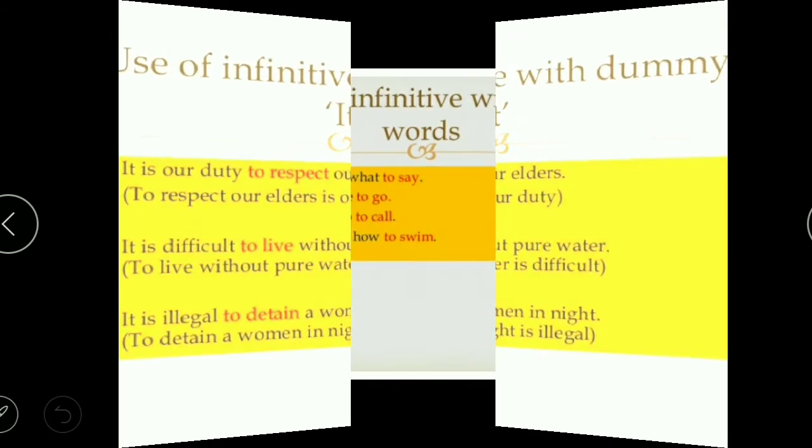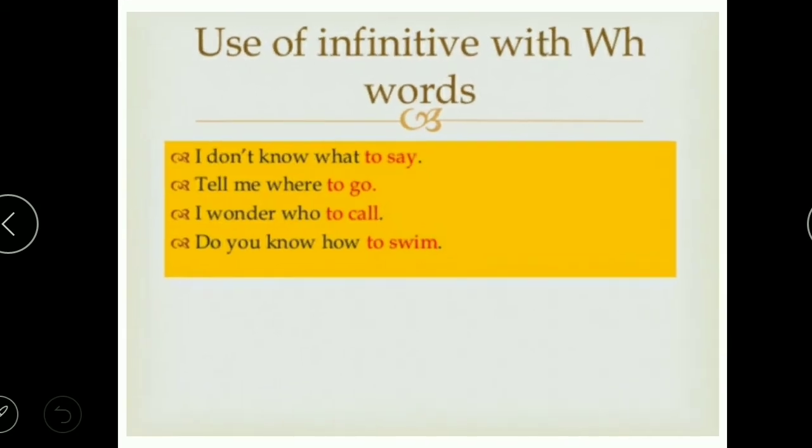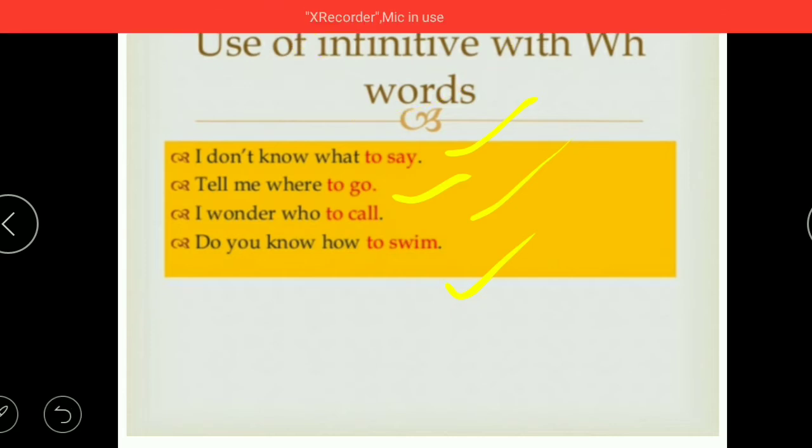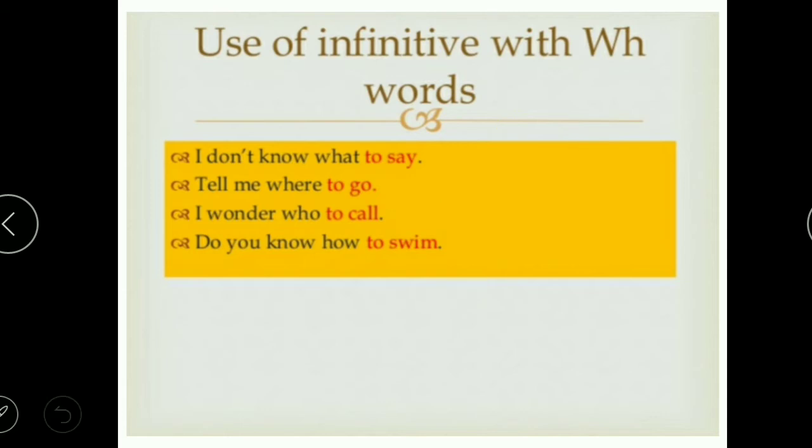Fine. So moving next, use of infinitive with WH words, or you can say with the question words. Okay, so first example: what to say, where to go, whom to call, or how to swim. So these all are question words, and you can use to plus the verb form, that is the infinitive, in these kinds of sentences. Hope this much is clear to you.